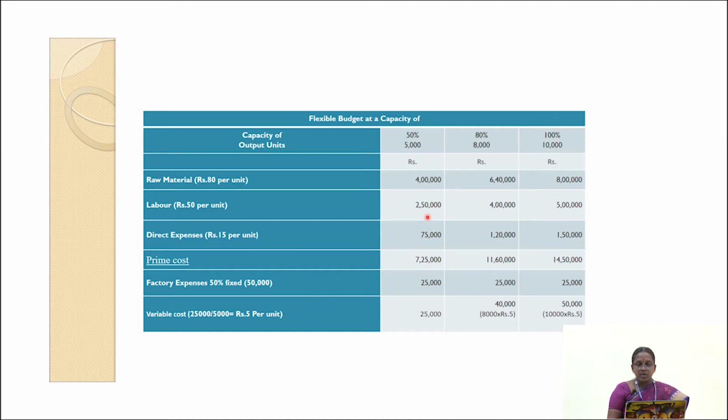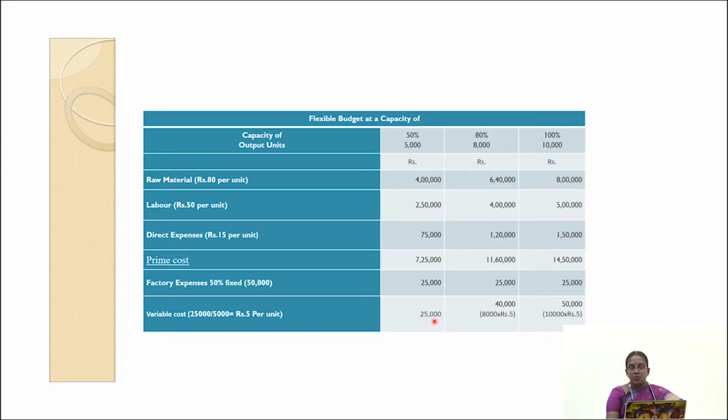Next we have to find out the variable factory expenses incurred for 5,000 units. So 5,000 units into 5 rupees, 25,000. Here 8,000 units are produced at 80% capacity level. So 8,000 into rupees 5, rupees 40,000. Here 10,000 units are produced. So 10,000 into 5 rupees, rupees 50,000.